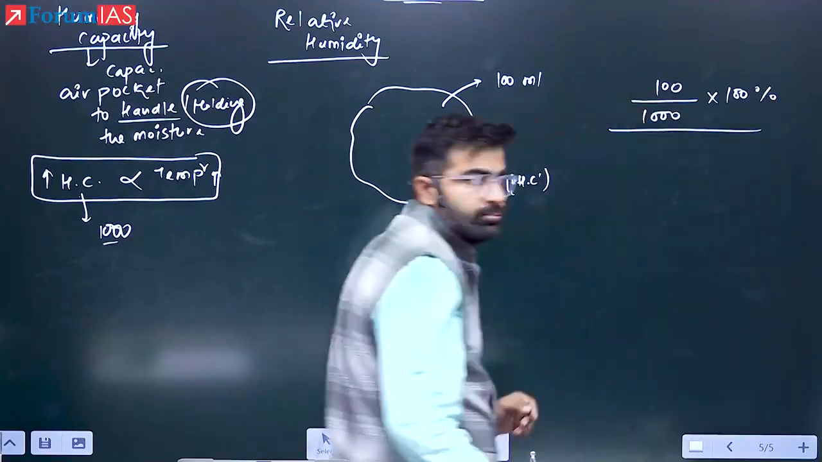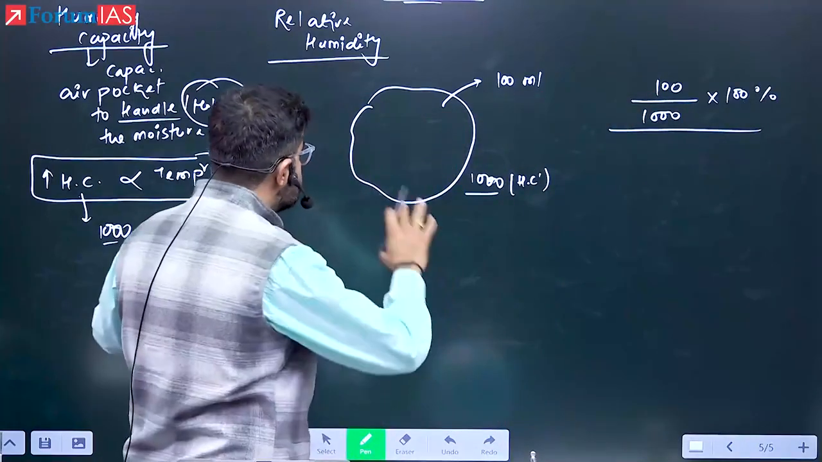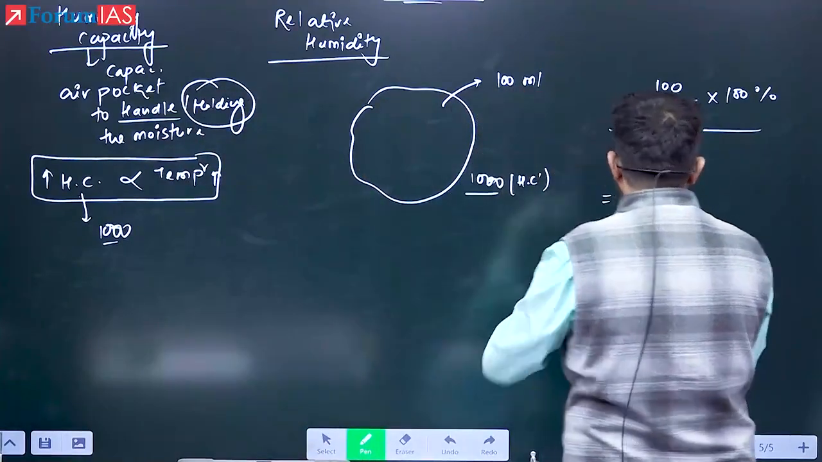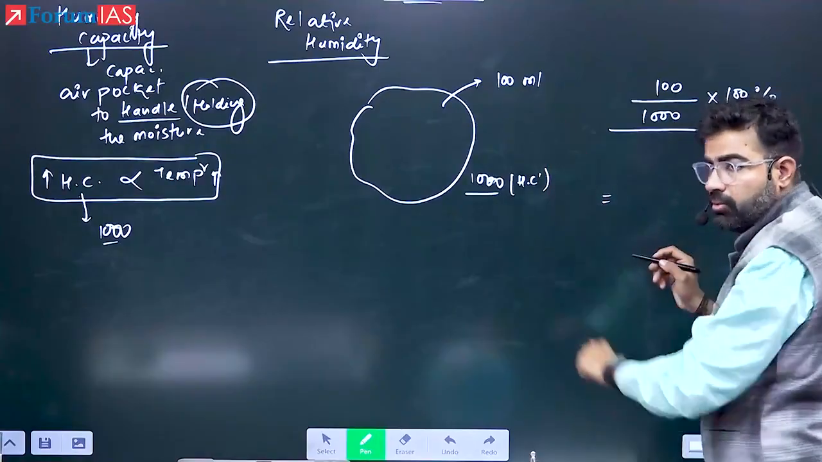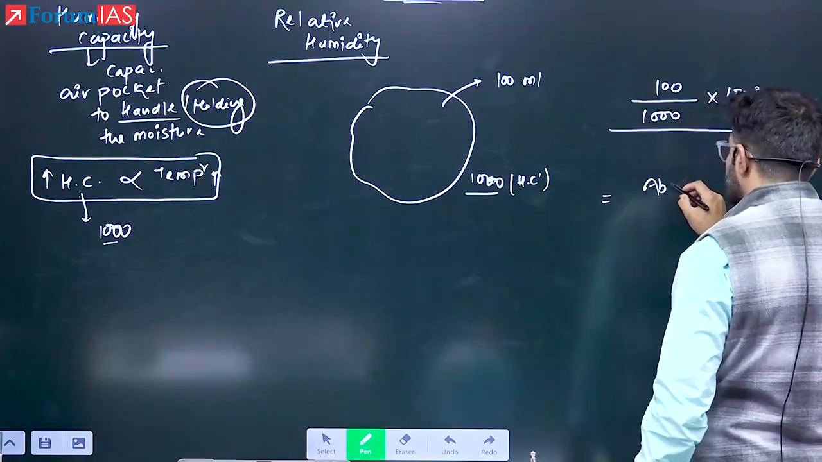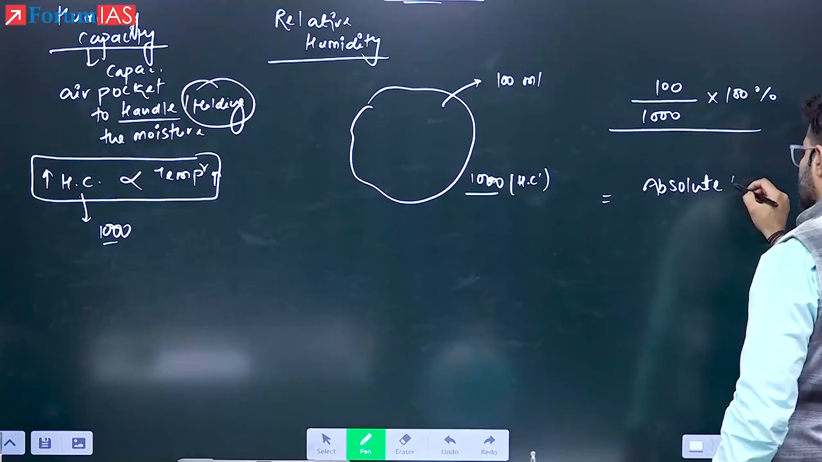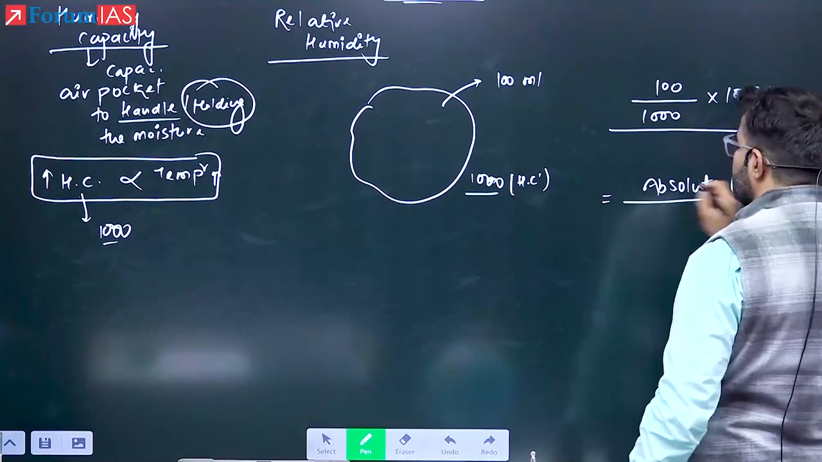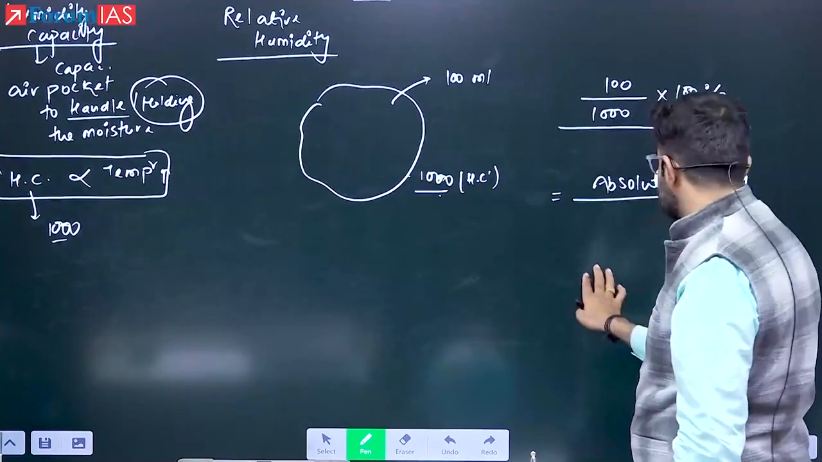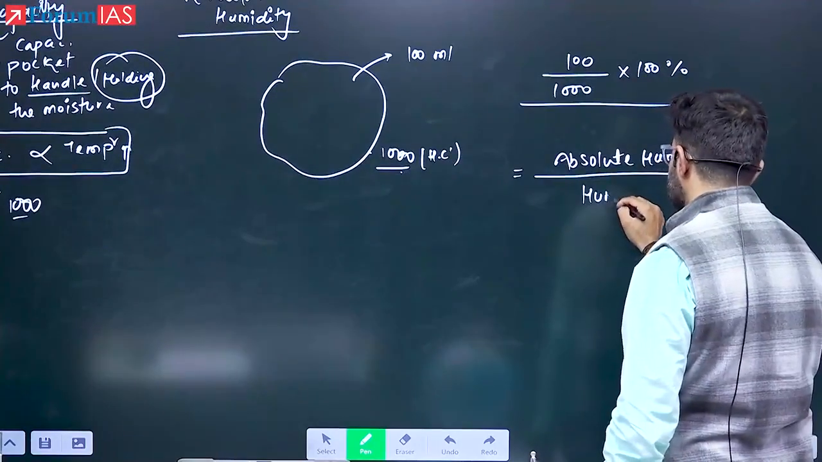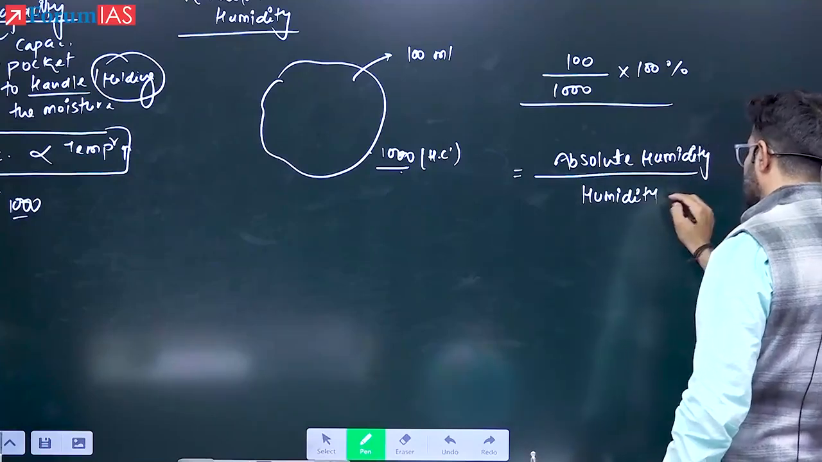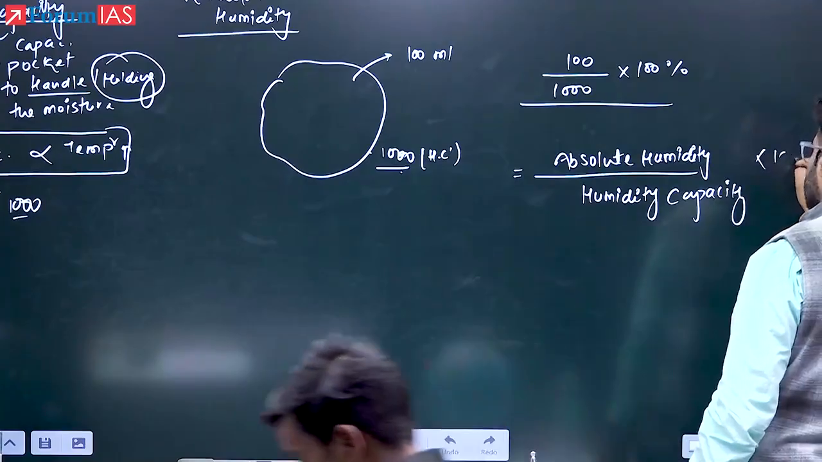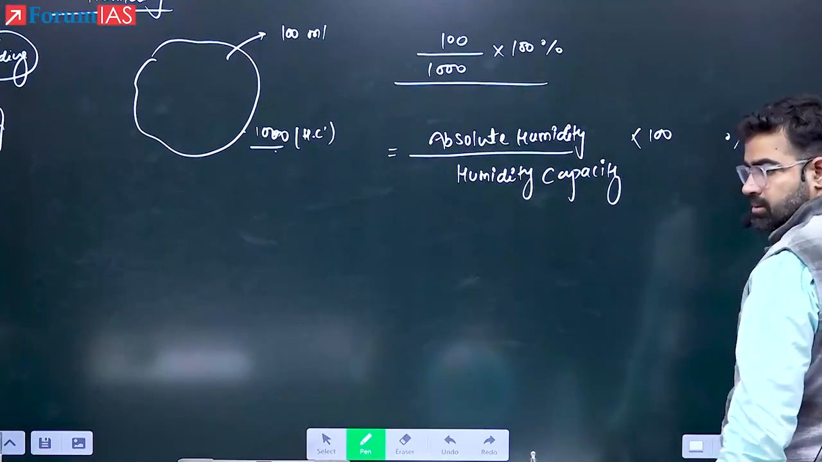You derived it that way, yes or no? Yes. Can I say in that way, if I talk about this 100 ml, what is this 100 ml? I'm just writing the relative humidity. Can I say this is the absolute humidity of the air pocket? Yes or no? It is divided by what? What is this 1000? Capacity of the air. So this is humidity capacity. And then it is multiplied by 100, and it is now a percentage.